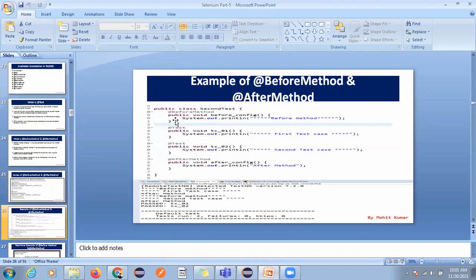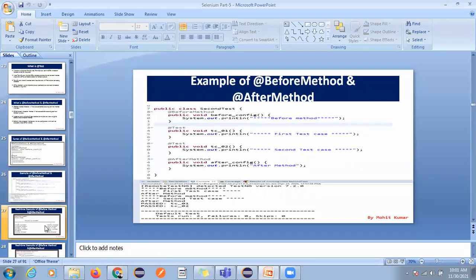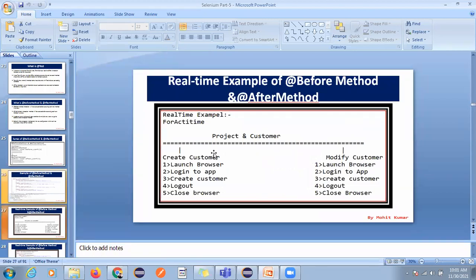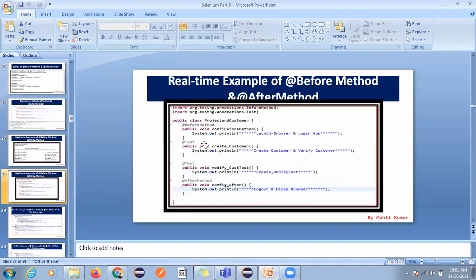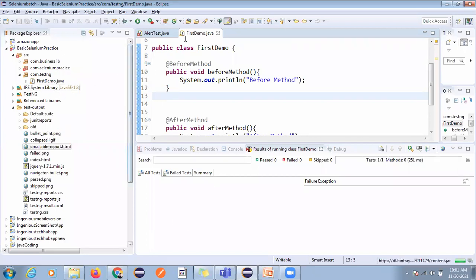I have used before method and after method, and I have shown you that execution also. Okay, so now we have one real-time project scenario for before method and after method. Let me show you.